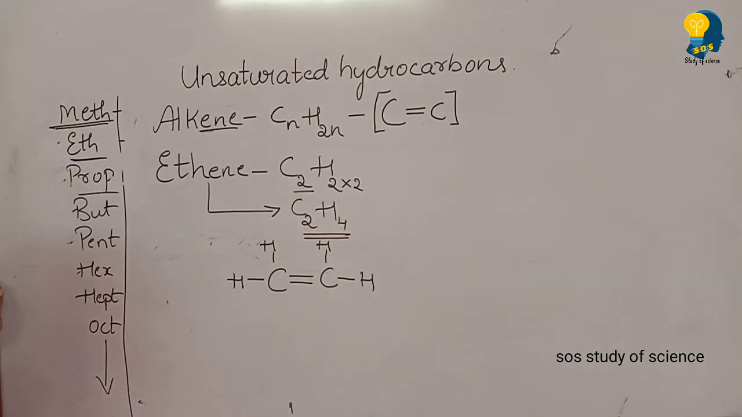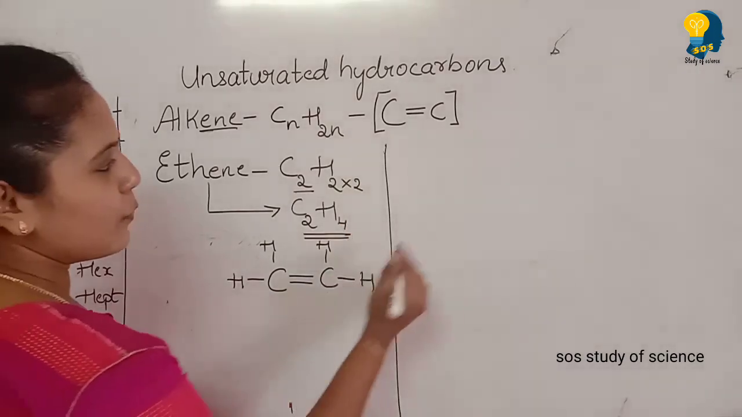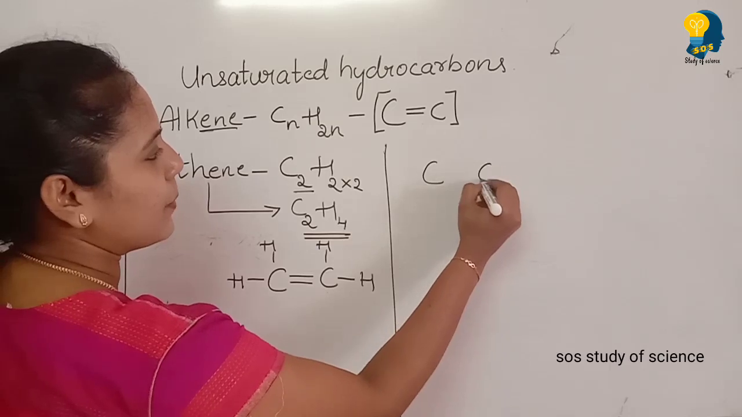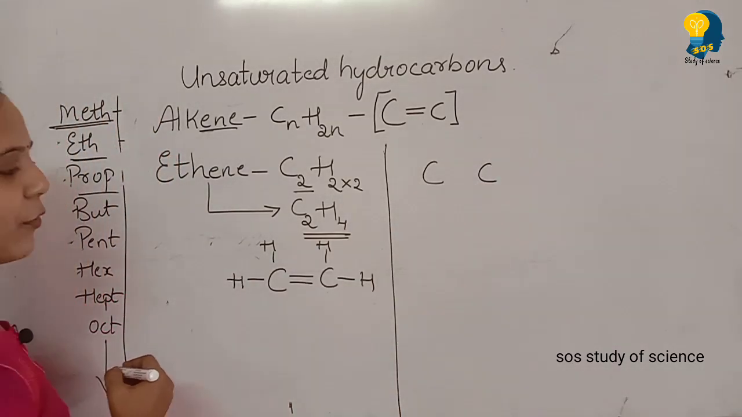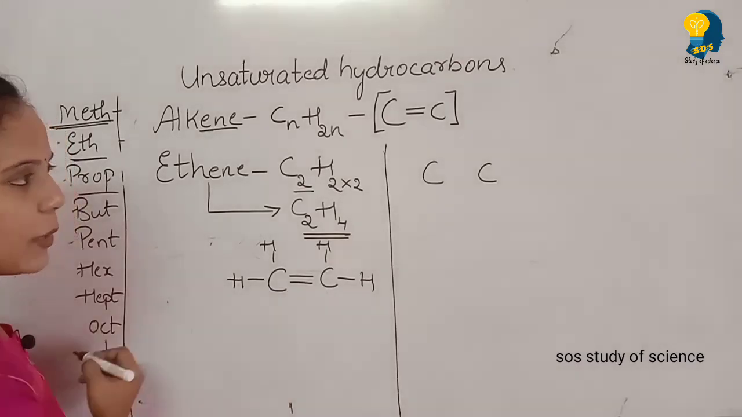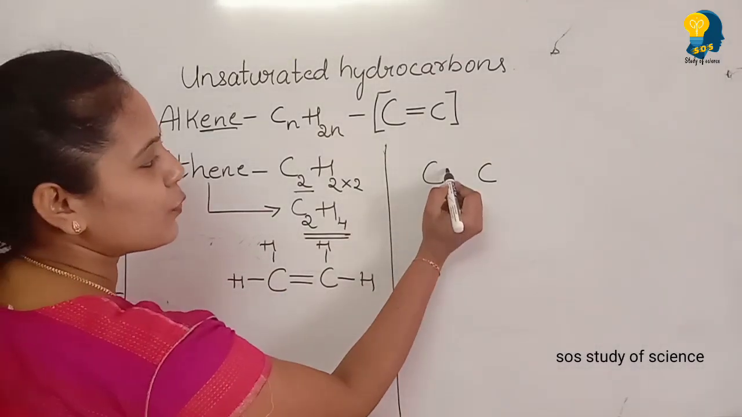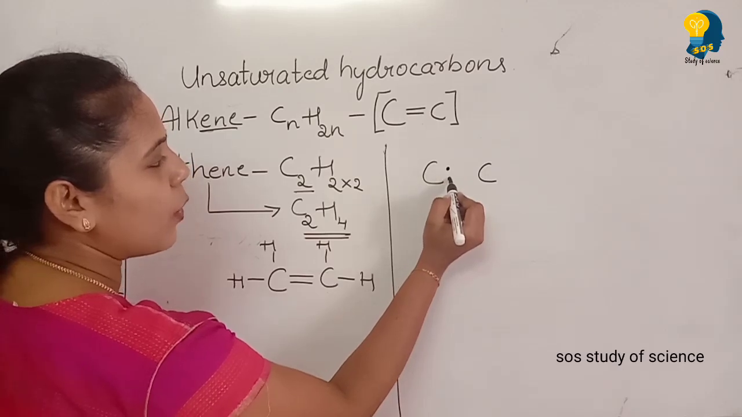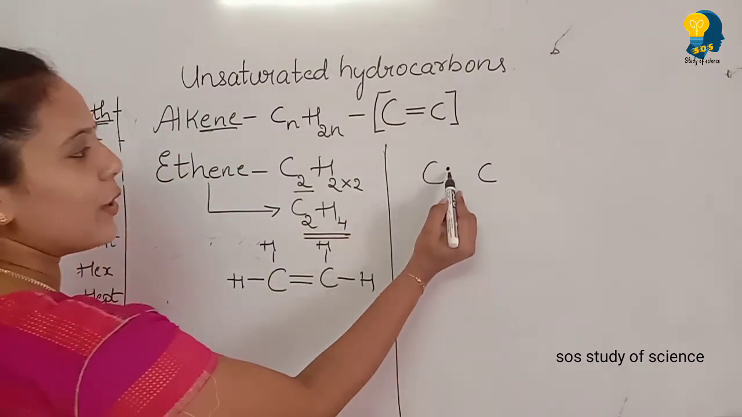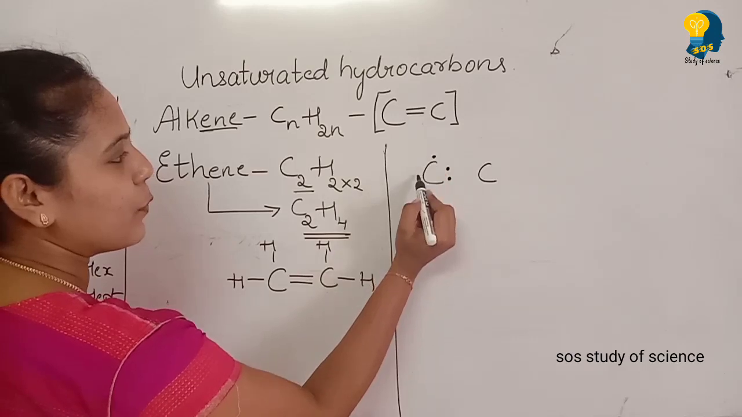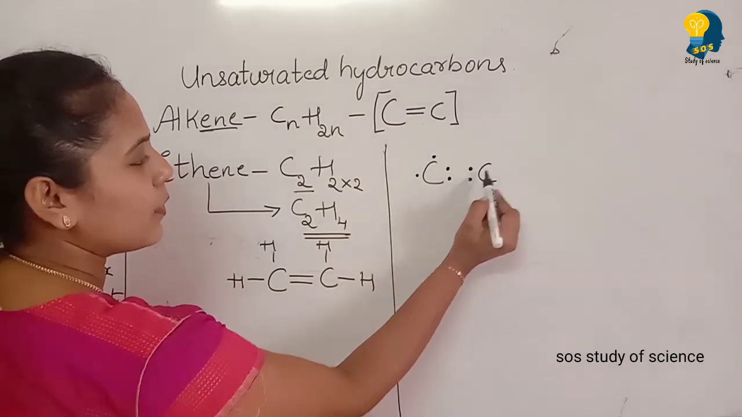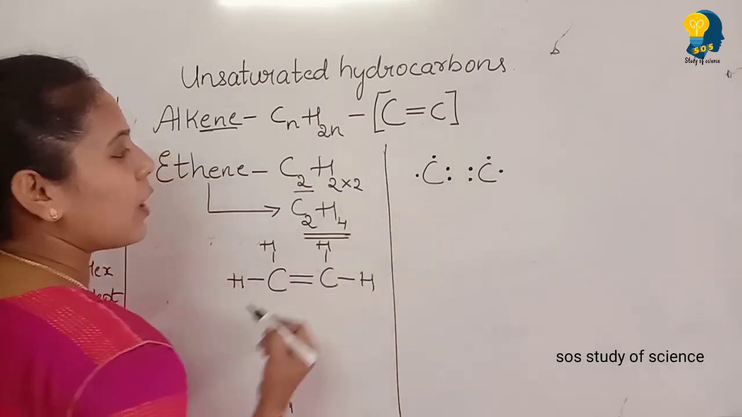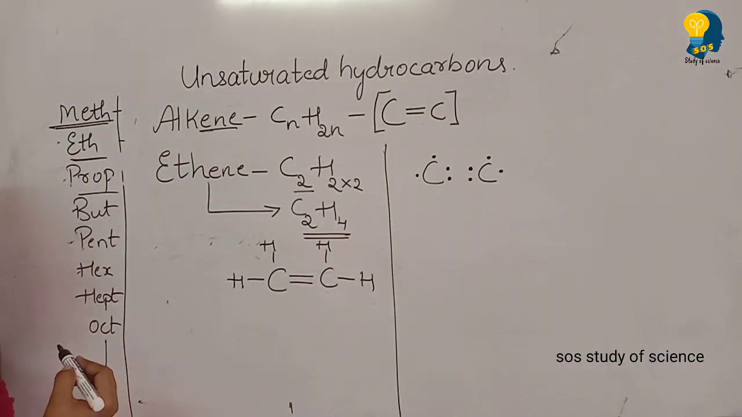Now it's time to write the electron dot structural formula. By looking at the structural formula, write 2 carbon atoms, and you all know that carbon has 4 valence electrons. But to create 2 bonds between the carbon atoms, carbon should focus 2 electrons towards the opposite carbon atom. So 2 electrons are completed, and third and fourth one is here. And for this carbon also it is 1, 2, 3 and 4. So now we are completed with the valence electrons of carbon.